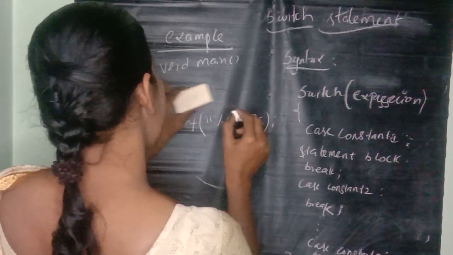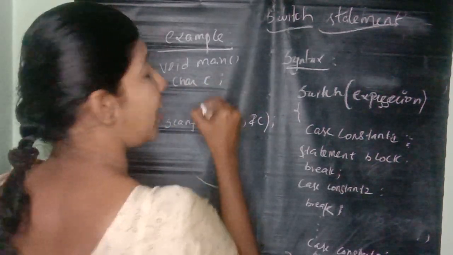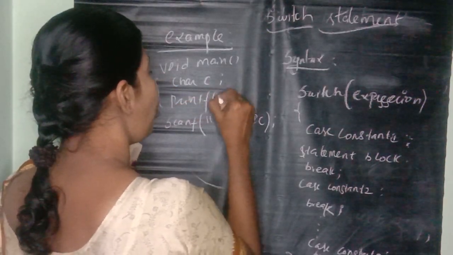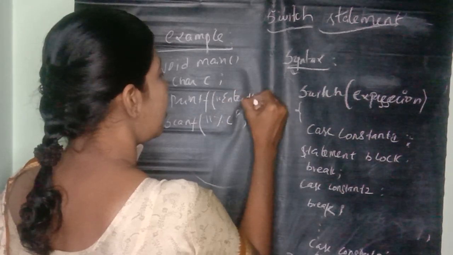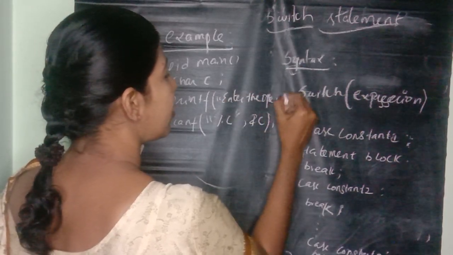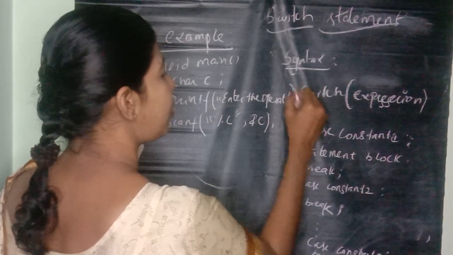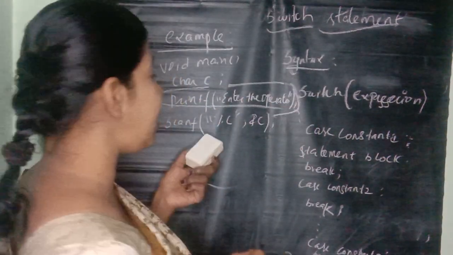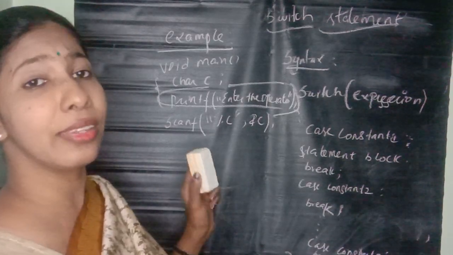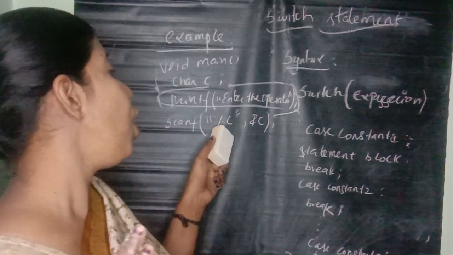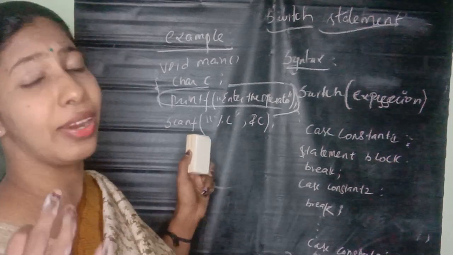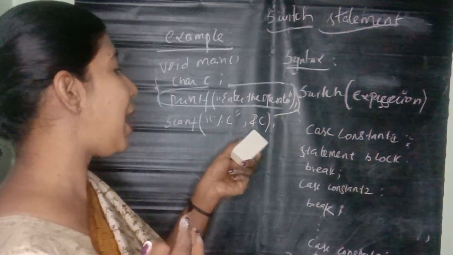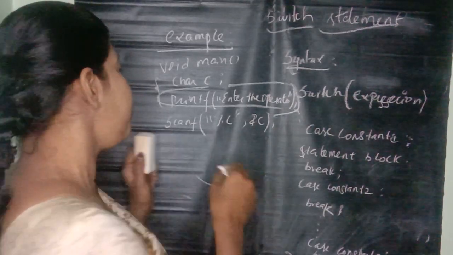Before that, using printf we print the statement "Enter the operator", closing the double quote, semicolon. I forgot to say how to get the value into the variable: ampersand c means getting the character value.